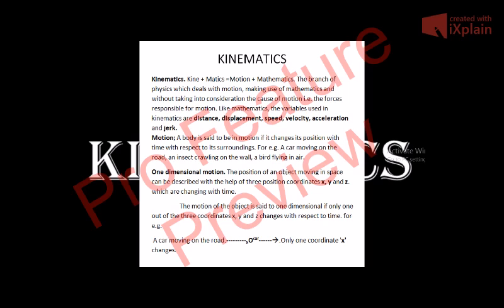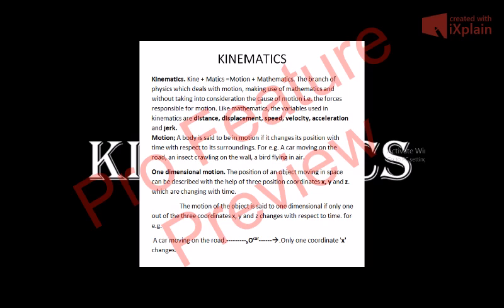Similarly, an insect crawling on the wall continuously changes its position with time and with respect to its surroundings. So an insect crawling on the wall is also in motion. Similarly, a bird flying in air continuously changes its position with respect to time and its surroundings. So a bird flying in air is also in motion. The motion can be one-dimensional, two-dimensional, or three-dimensional, depending upon the coordinates which change.